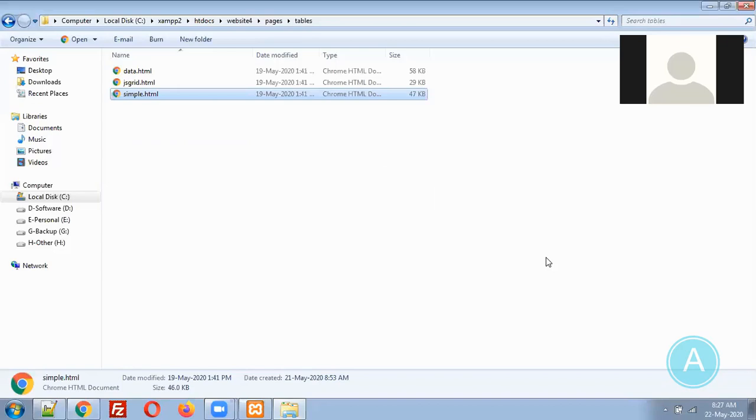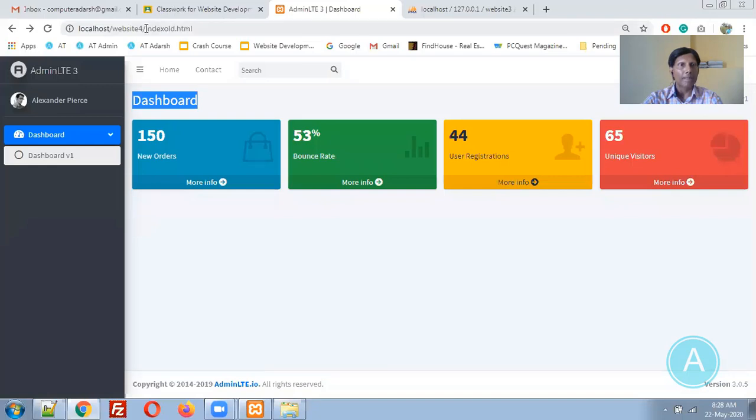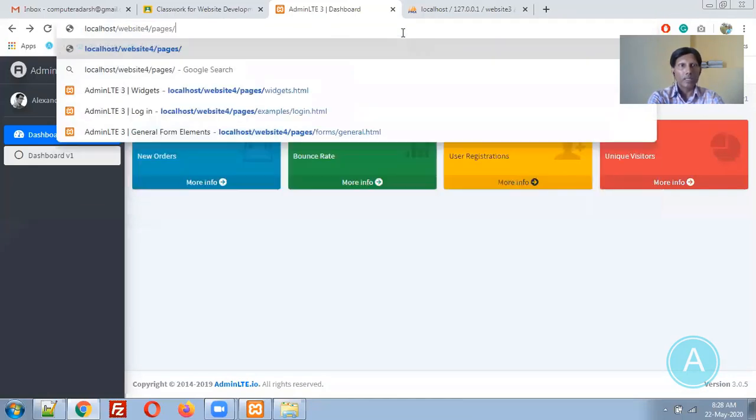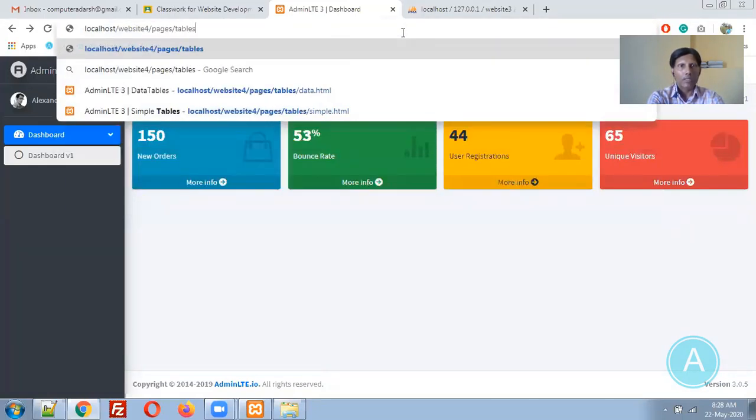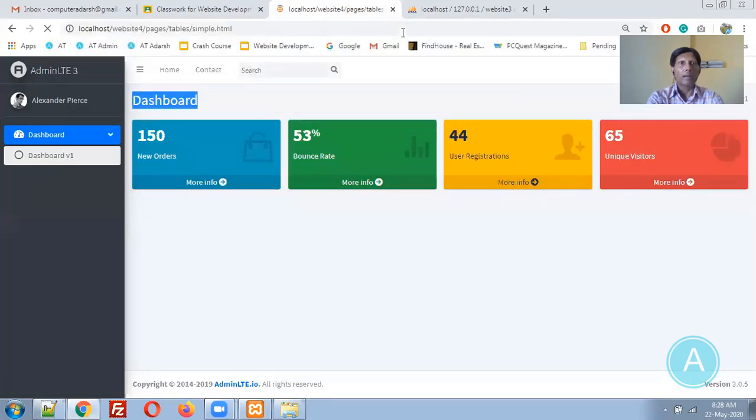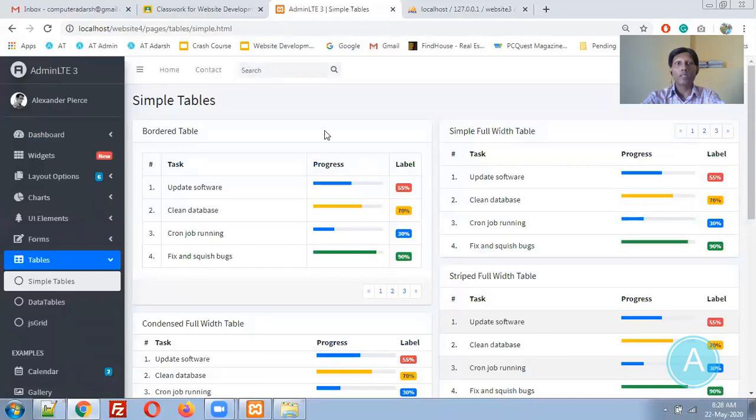Yes, table and simple table is there. Pages, tables, simple.html. Now you can see the things. This is the simple table. I want the same things.